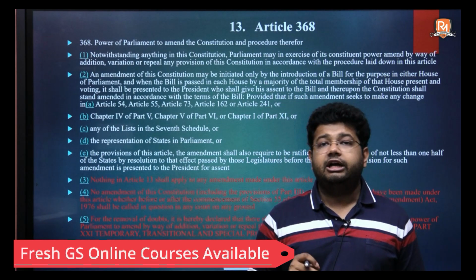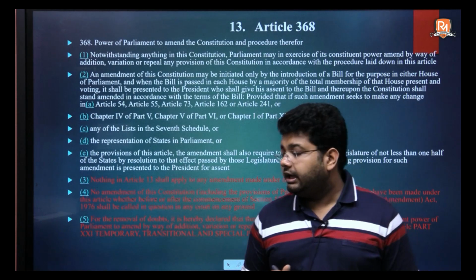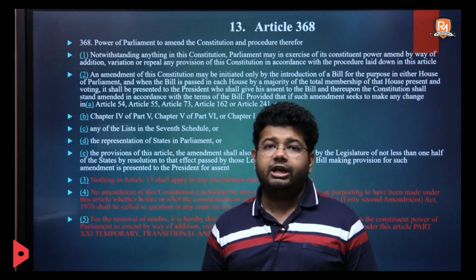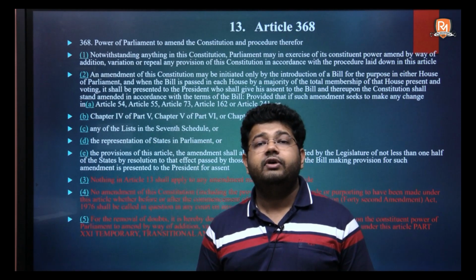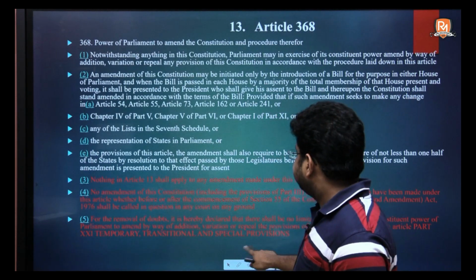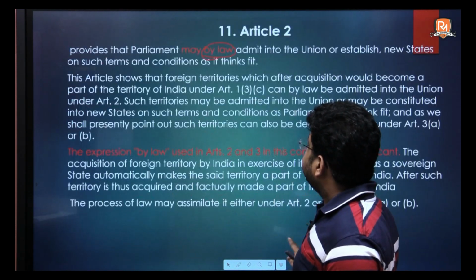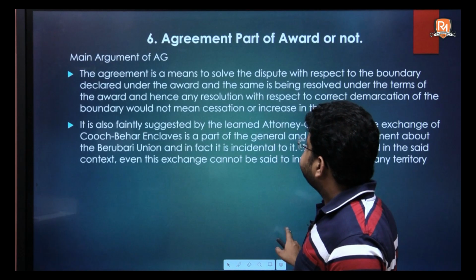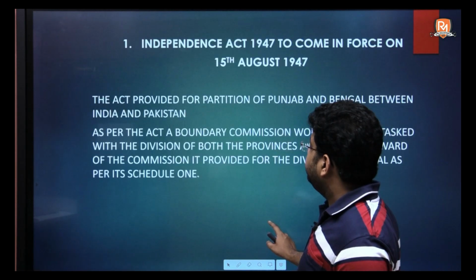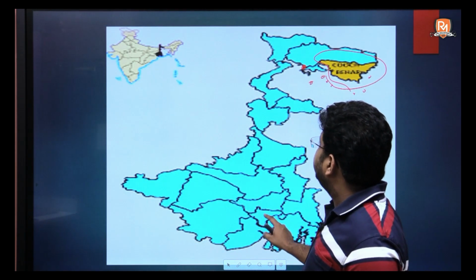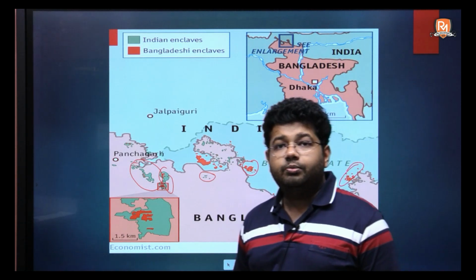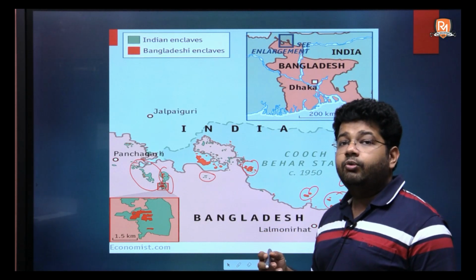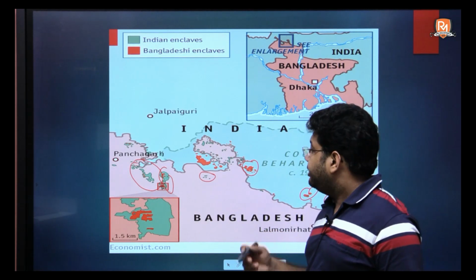With this, we are done with our topic. For another instance and another example that we can take with respect to this very topic while concluding this lecture, would be that of the 100th Constitutional Amendment Act. As I told you in the beginning, the state of Cooch Behar was a tribal state and therefore it had a number of territories which were not contiguous with its mainland. So by the 100th Constitutional Amendment Act, enclaves were exchanged between India and Bangladesh.